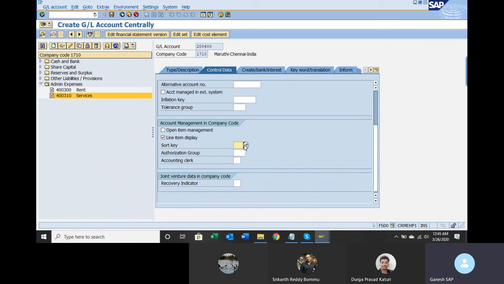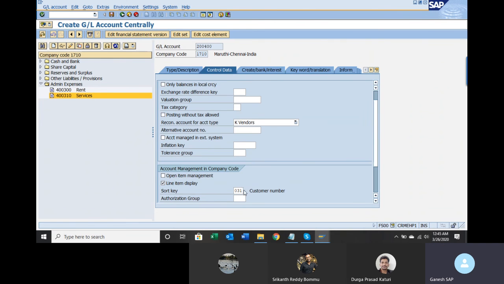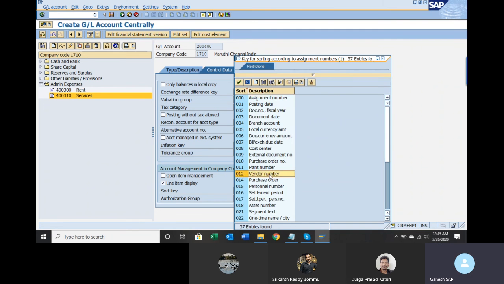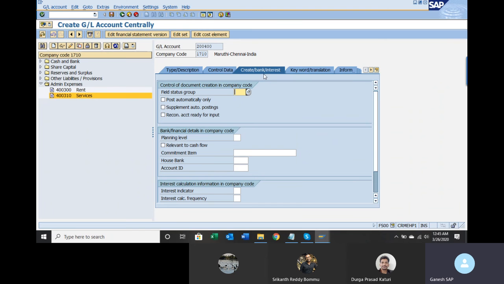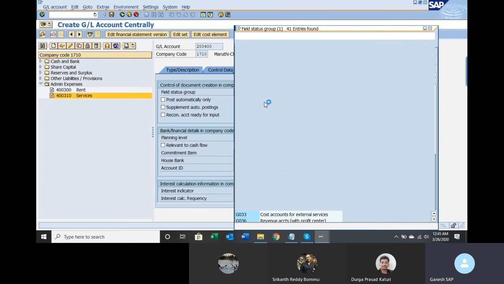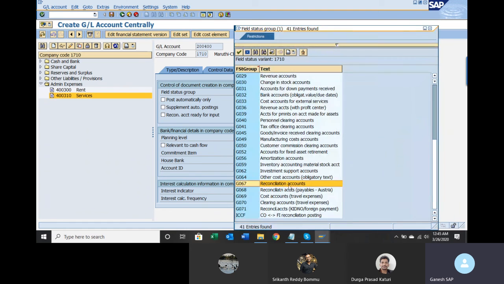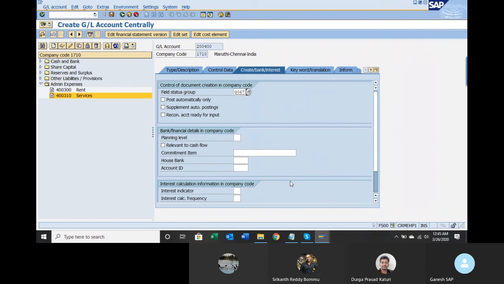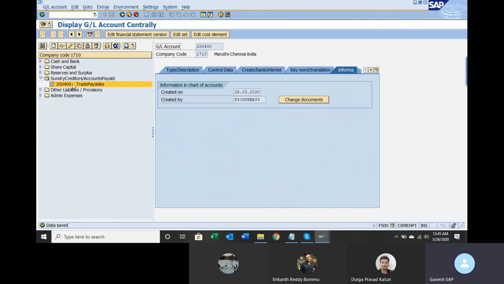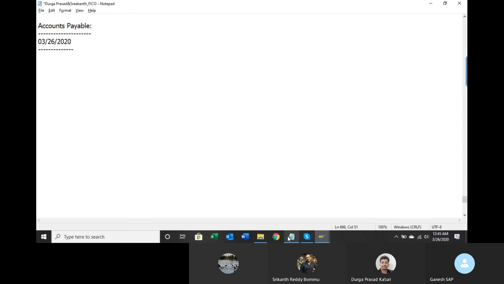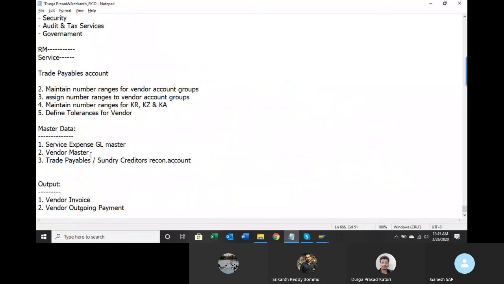Line item display. Press F4. Vendor number 012. Okay, let it be 012. Press enter. So this is reconciliation account. For recon account, we have something separately. G067. Press enter, save it. So this is your trade payables account. These two are completed.